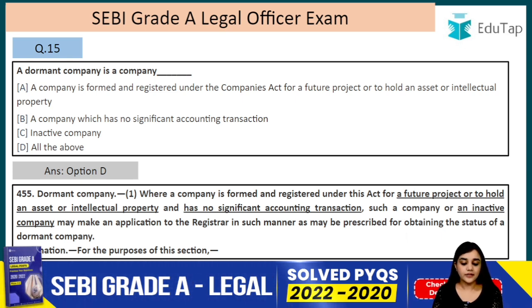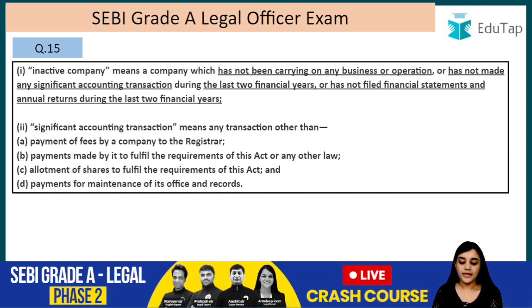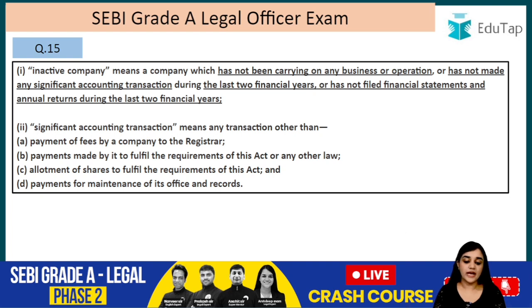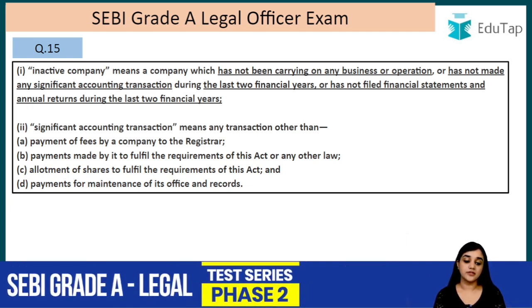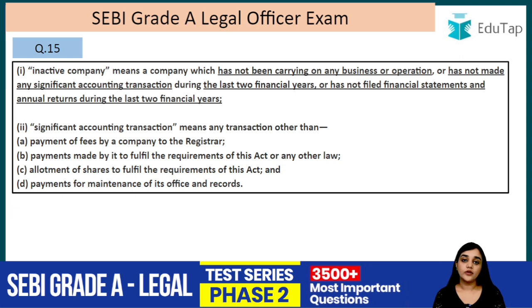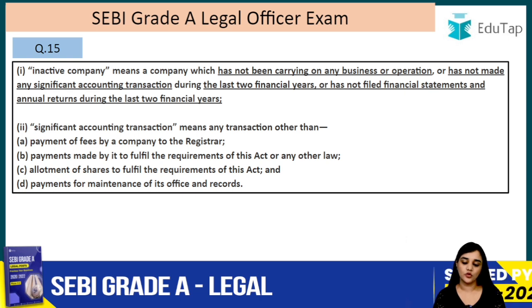Now, let's understand what significant accounting transactions are and what an inactive company is. For the purpose of this section, inactive company means a company which has not been carrying on any business or operation or has not made any significant accounting transaction during the last 2 financial years. So if that company has not carried on its business for the last 2 financial years or has not filed the financial statements and annual reports during the last 2 financial years, in that case it is what? It is an inactive company, it is a dormant company.